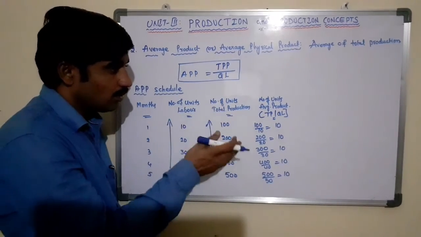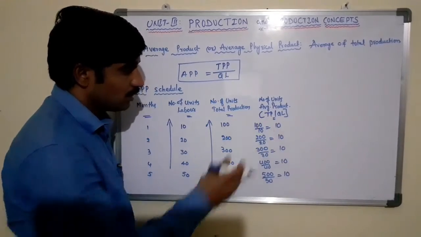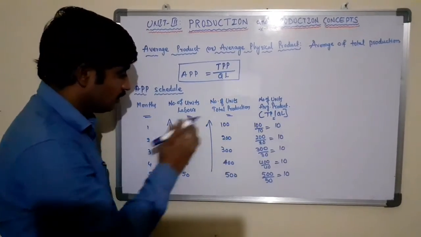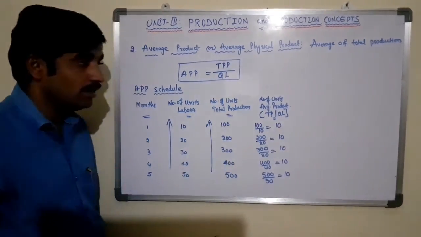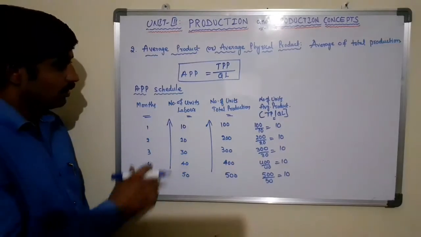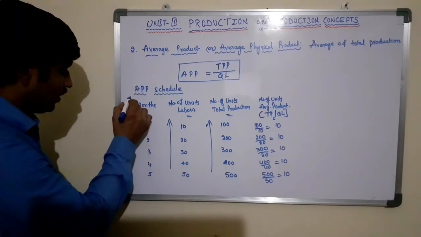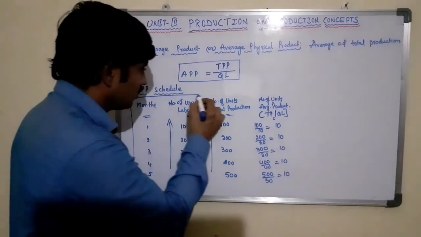Average product per unit of labor is 10 units. This is the APP, that is the average production schedule.